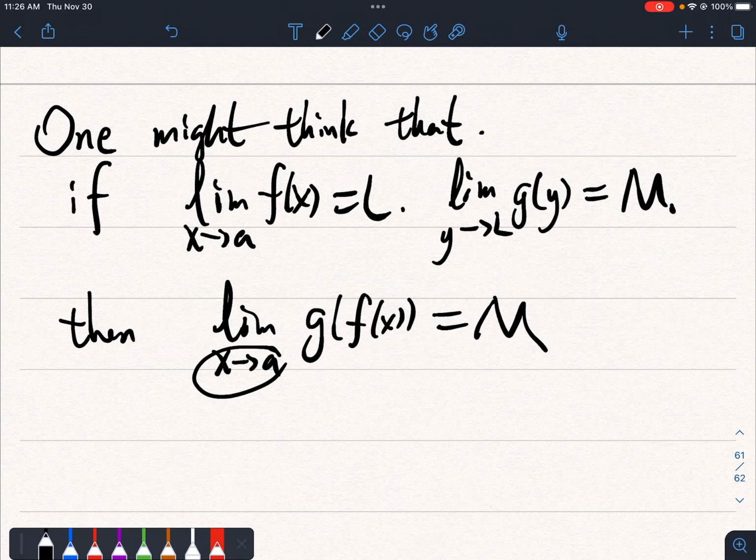Why? Because x approaches a, so f of x approaches L, and then g of something approaching L should be m, right? But this is false.